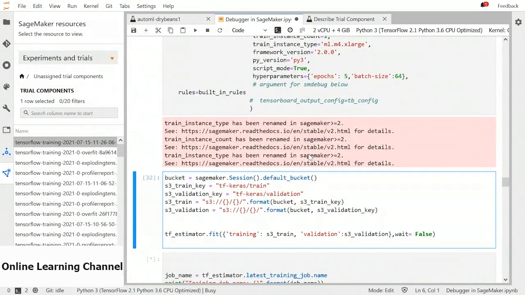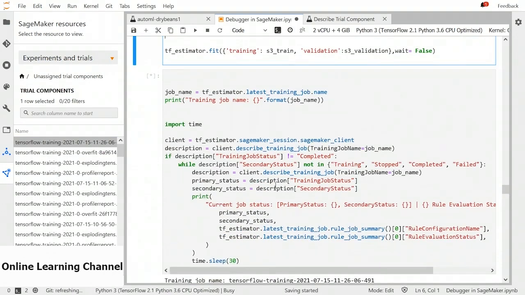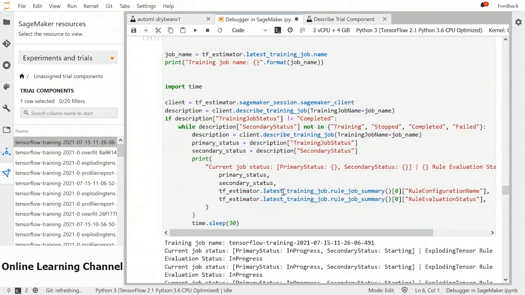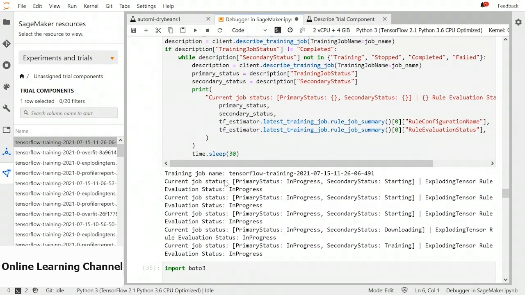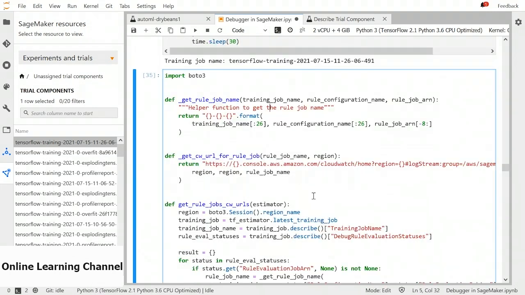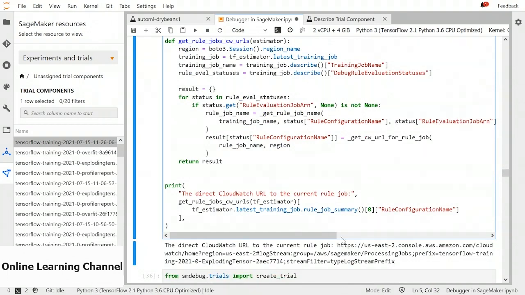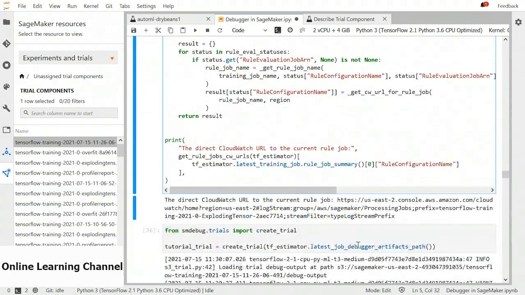If we don't want to use the debugger in Studio, and instead we want to code all the debugging and monitoring ourselves, we can set wait equal to false in our estimator's fit function. Next, we can run this code that would find the jobs running by our estimator and provide us the progress of the jobs. So it is constantly keeping an eye on the job, what is the status, what is the secondary status, and what is the rule it's been debugging. So it's using the exploding tensor rule. We can also get the CloudWatch URL of our job where the event is created.